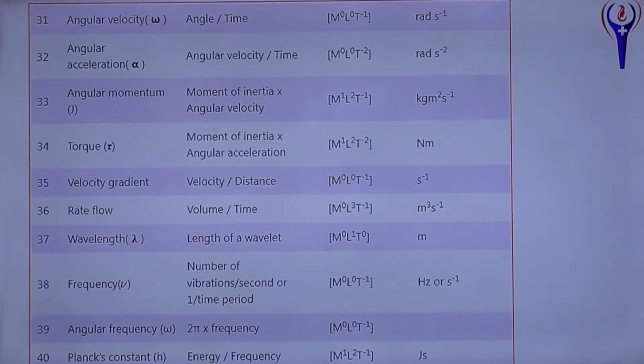Wavelength, length of the wave, L power 1 only, unit meter. Frequency, number of vibrations per second or number of oscillations per second or reciprocal of time period, T power minus 1, SI unit hertz. Angular frequency omega, 2 pi into frequency or 2 pi by T, that is T power minus 1. Unit of angular frequency is radian per second. Planck's constant, energy by frequency, M L square T power minus 1, unit joules into second.